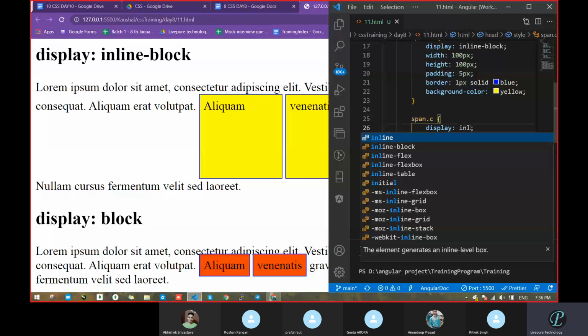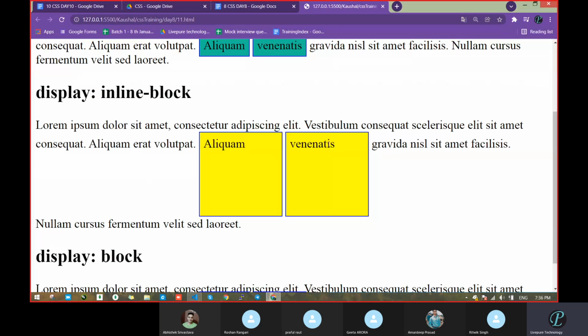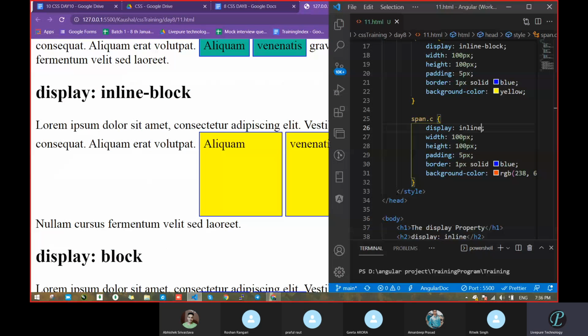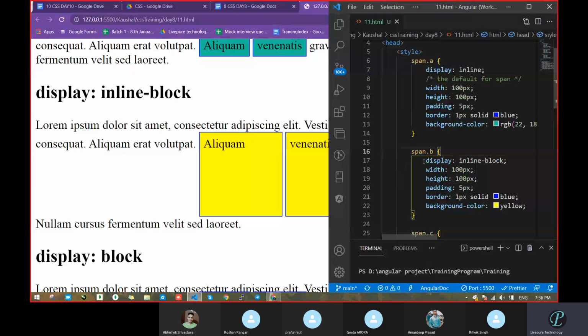Now come to the case of inline block, what it will do actually. Here we have taken display inline-block. We just changed the text. After that we passed width, height, padding, border, and background color.